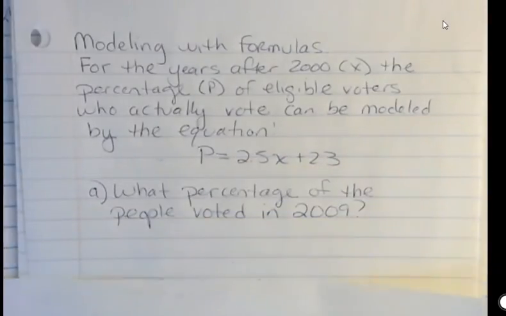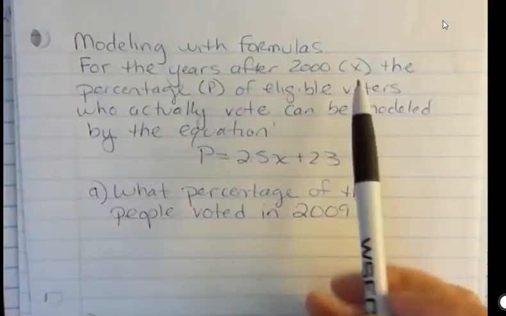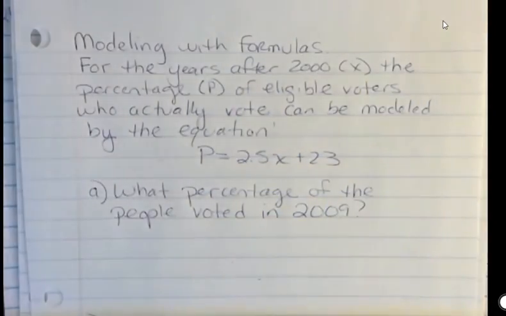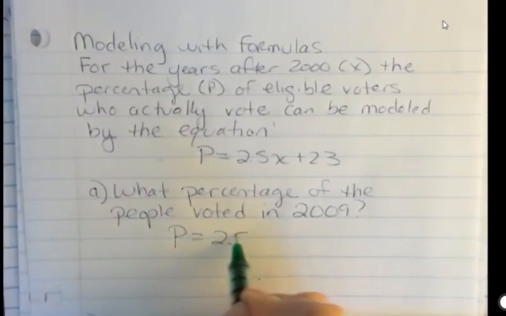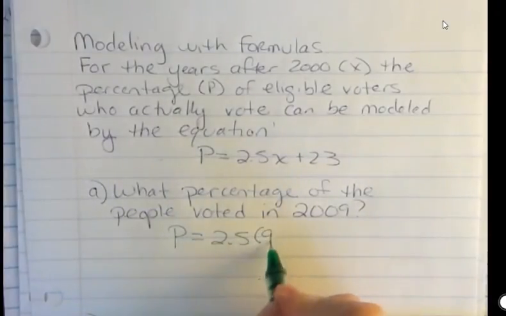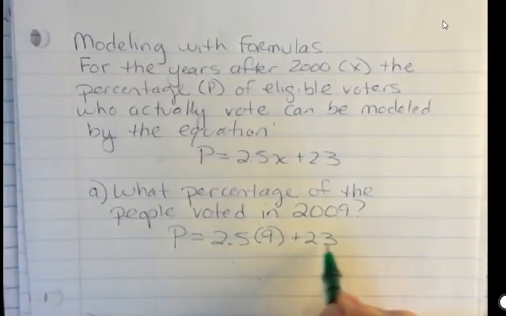That's really the only two things. So what percentage of people voted in 2009? Remember, X stands for the years after 2000. So if I want to know the percentage, I'm going to say 2.5 times 9, because that's 9 years after 2000. And then I'm going to solve that equation. I can just use a calculator.